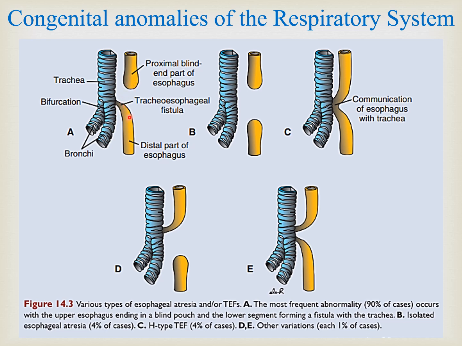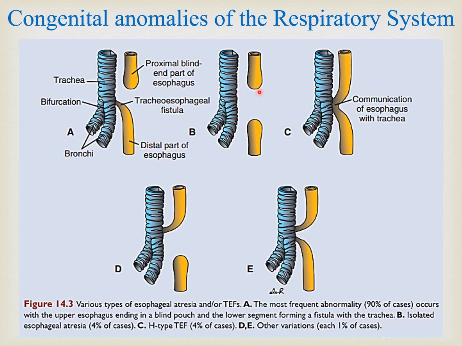The distal end is still connected with the trachea, so this is known as tracheoesophageal fistula. So the distal part of the esophagus is there, which means that when the baby aspirates, the air can also go to the stomach. While if you give some milk to the baby, because of the atresia of the esophagus, the baby will vomit out the fluid or milk, because there is no pathway to go down.